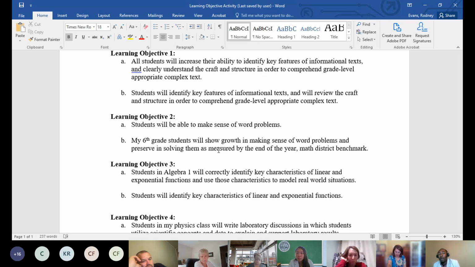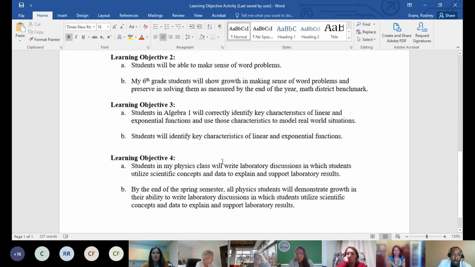Why would A probably not be, or if you saw a teacher who had that learning objective written down, what would you suggest to them, or what could they do to word it a little better? I think just simply asking, I just put, does it make sense, is it measurable for A, because it doesn't show how they're going to measure that. Right. So make it measurable. Awesome. Any other comments?